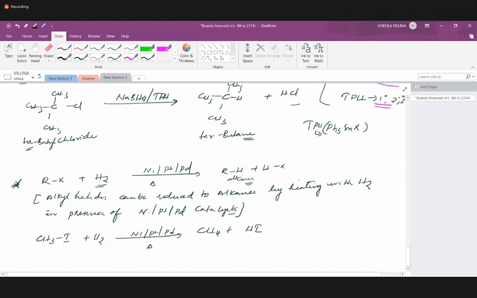Okay. So this is about the second method of preparation, that is the reduction of alkyl halides. First thing is using nascent hydrogen, we can directly convert, or using molecular hydrogen also we can do. For nascent hydrogen production, we have a lot of reagent, zinc plus dilute HCl, zinc plus acetic acid, or zinc coupled with copper in ethanol, or lithium aluminium hydride, or sodium borohydride, or TPH.